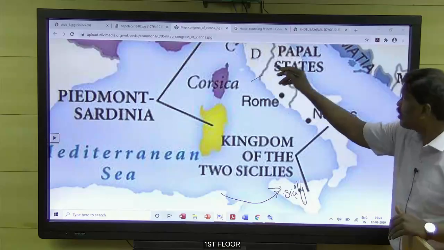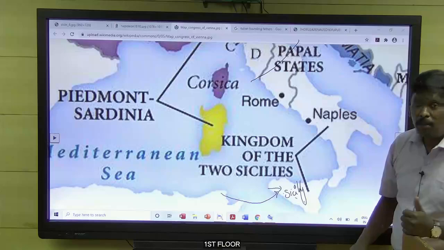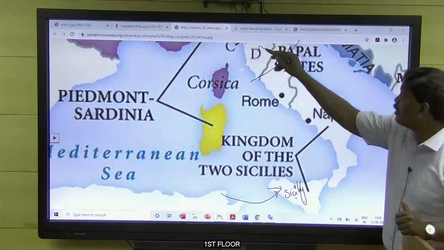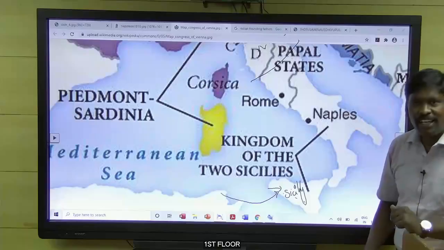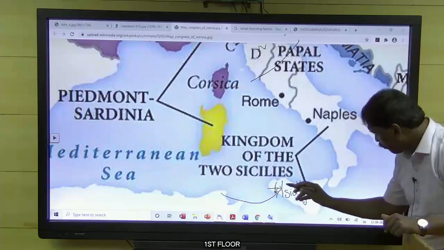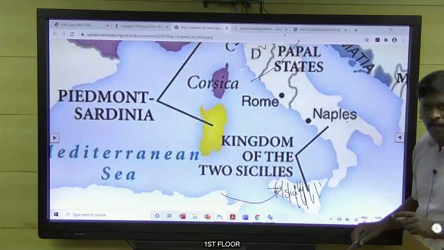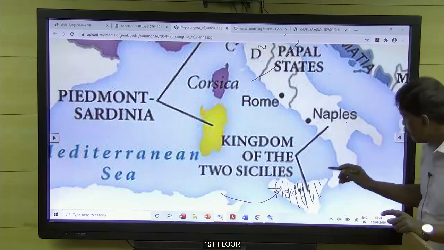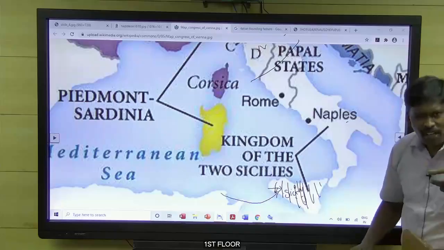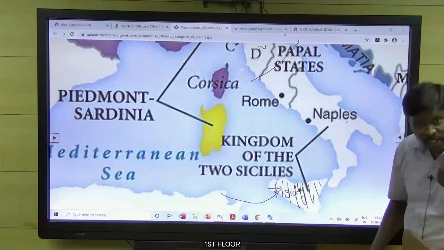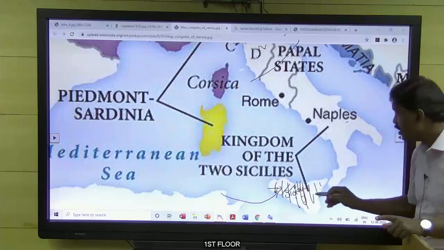See, in the north, the people of Italy have fought against the Austrians and they have won. Except Venetia, all are integrated. If you do the same thing here, a revolution against your king, we would be separated and we can join with Sardinia. For that, we support you. We red shirts support you. That is what Garibaldi told the people of Sicily.